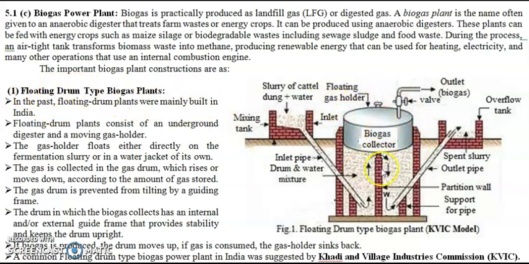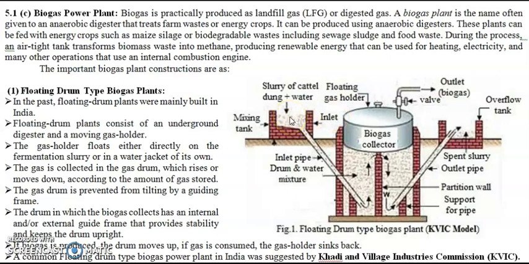Now, how does it float? When gas is produced inside this chamber, the pressure of gas makes this collector rise up. And as the gas is extracted from this pipe and used for various purposes, the gas present in this chamber goes on decreasing, and because of the weight of this collector it floats downwards. So with the production of gas, it moves up, and with the utilization of gas, it moves down. That is why we call it floating drum. It keeps on floating.